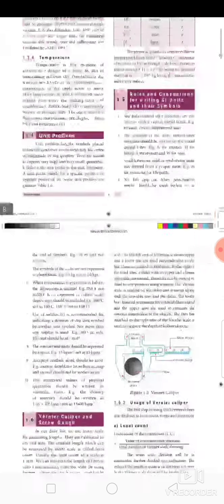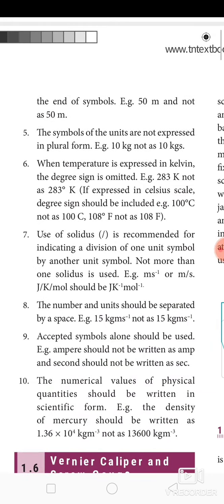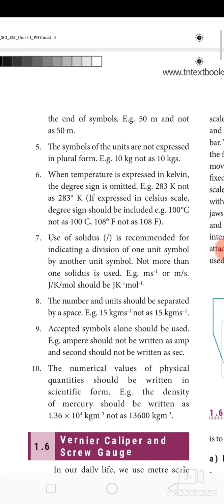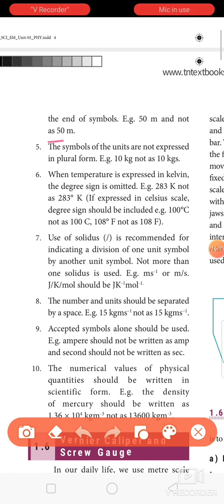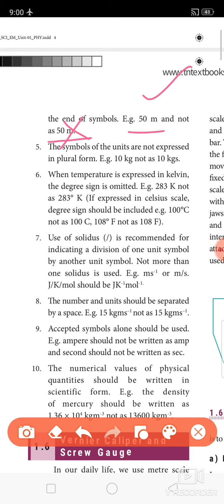See the example. You should not use any punctuation mark. See, this is a wrong one. At the end they have put a full stop. You should not write like this. This is the right one. This is wrong. This is right.